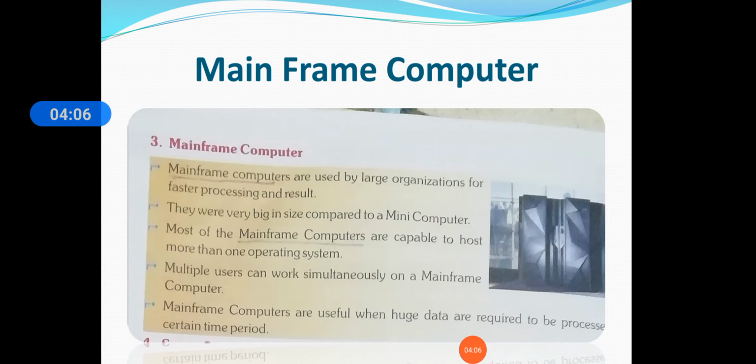Mainframe computers are useful when huge data are required to be processed in a certain time period. Now why are these mainframe computers so important? Because they are useful when huge data are required to be processed in a certain time period. For example, if they want huge data processed for 5 minutes or 10 minutes, the mainframe computer is very beneficial. Okay students, so this was the mainframe computer.